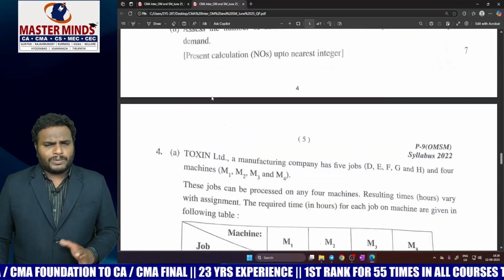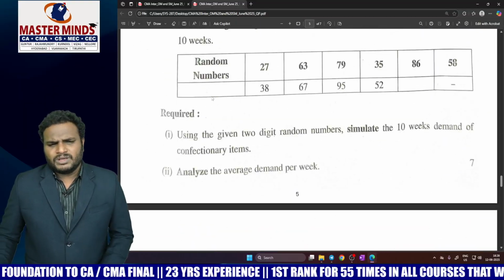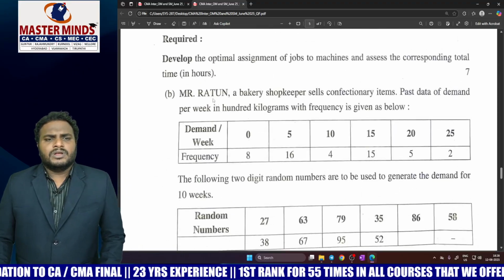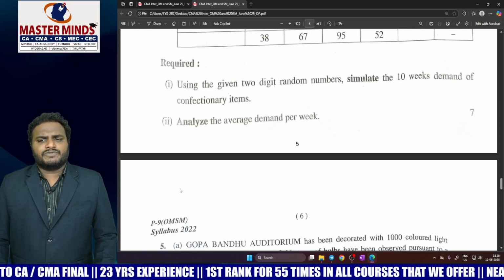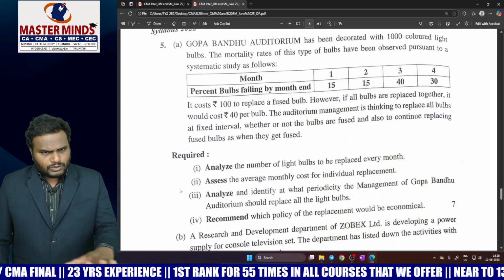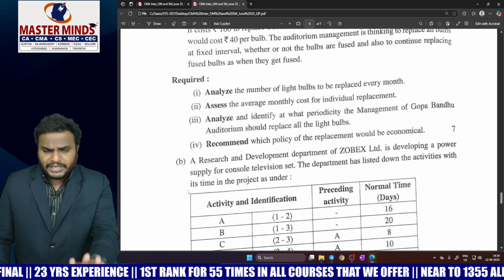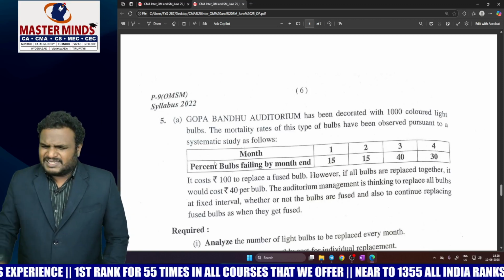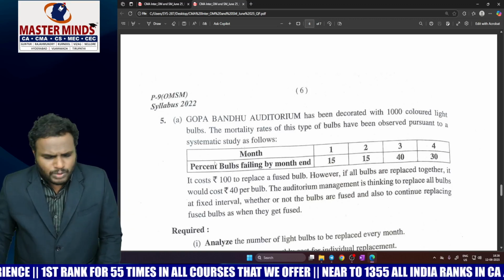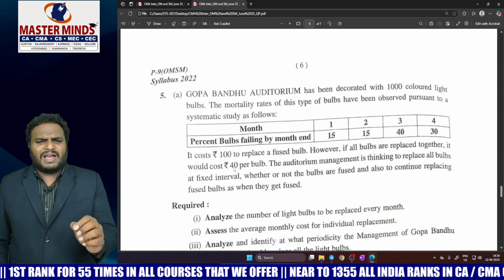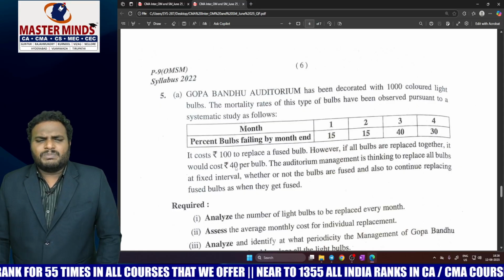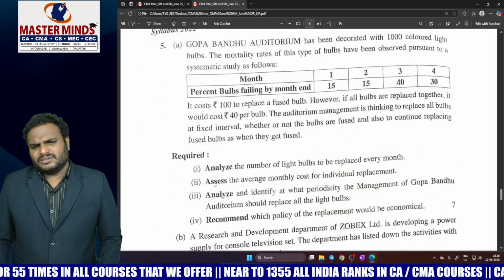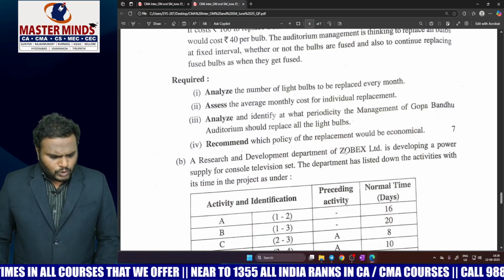Which question? Problem number 3B. Why? Because that is new. Now, this question, which is 4B, is from simulation, which is a direct question. 5A is a direct question, which is also in our guess questions. Same problem. Just value. Now, replacement cost is only the change. And the same question is there.